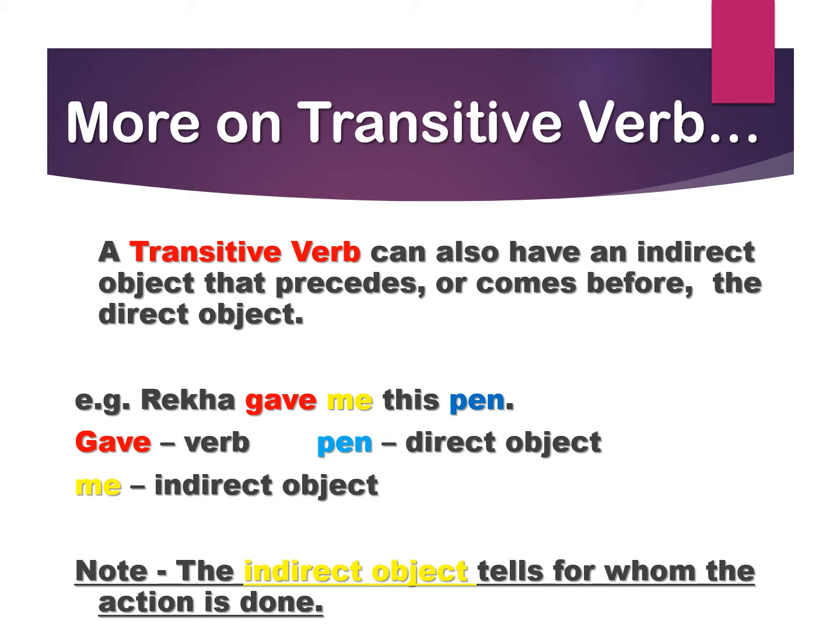A transitive verb can also have an indirect object which comes before the direct object. Rekha gave me this pen. In this sentence, gave is the verb, pen is the object and me is the indirect object. Rekha is passing the action of giving on the pen. Rekha gave what? The pen. And for whom she gave the pen? For me. So me is the indirect object and pen is the direct object. Here we must remember that action is done on the direct object and action is done for the indirect object.